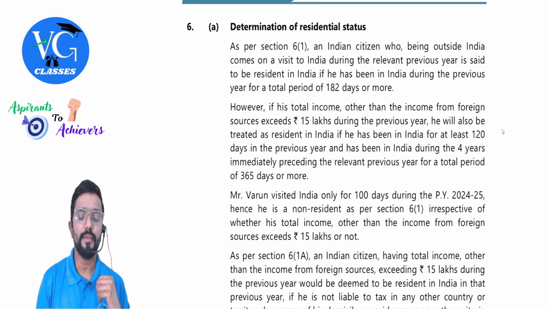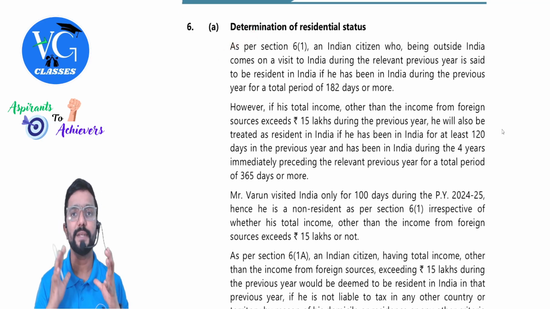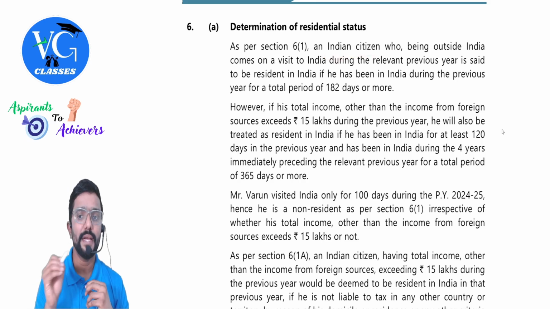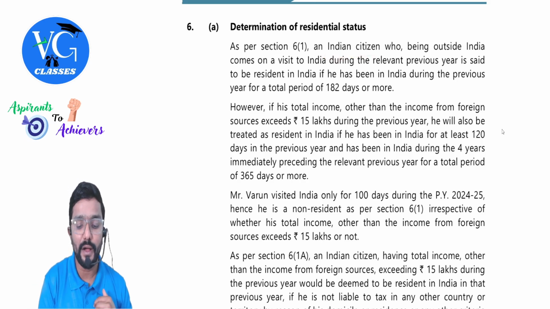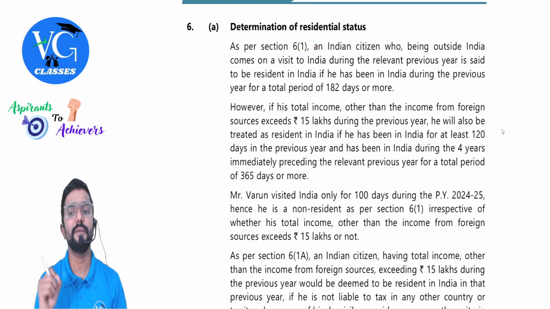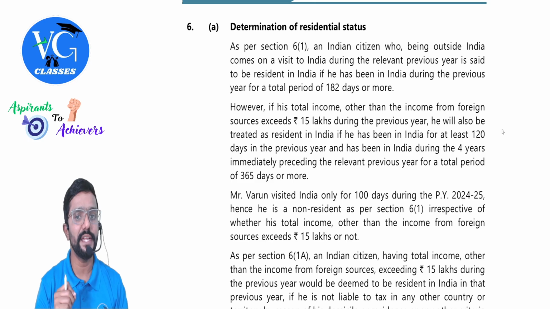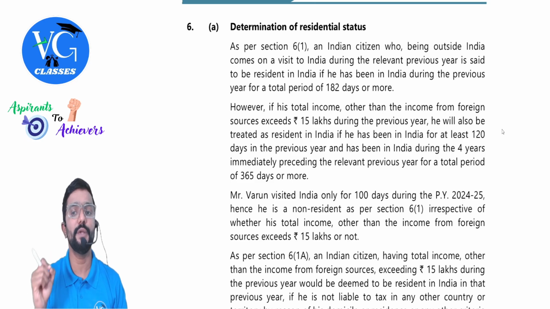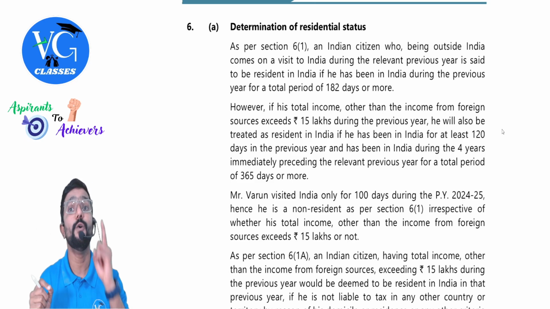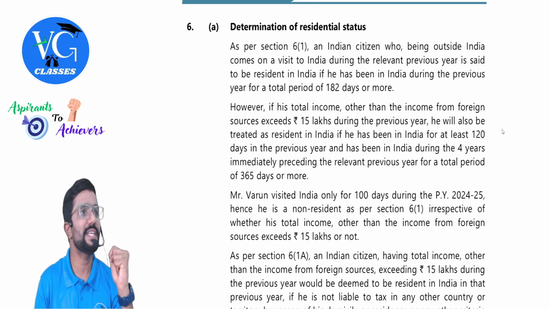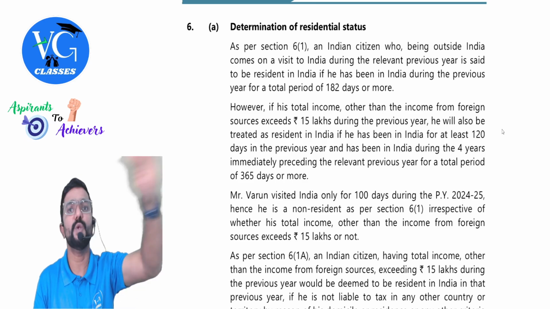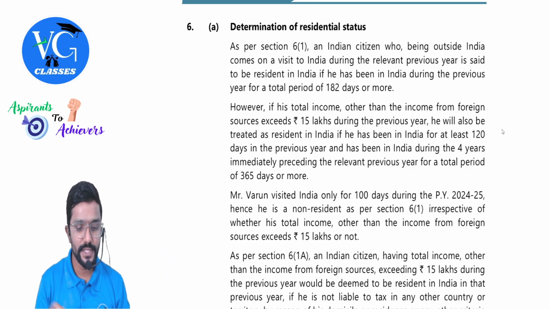See the answer, how they start. As per section 6, subsection 1, an Indian citizen who being outside India comes to India for a visit during the relevant previous year is said to be resident in India if he has been in India during the previous year for a total period of 182 days or more. Why, sir? Because he is covered in explanation. No second condition.